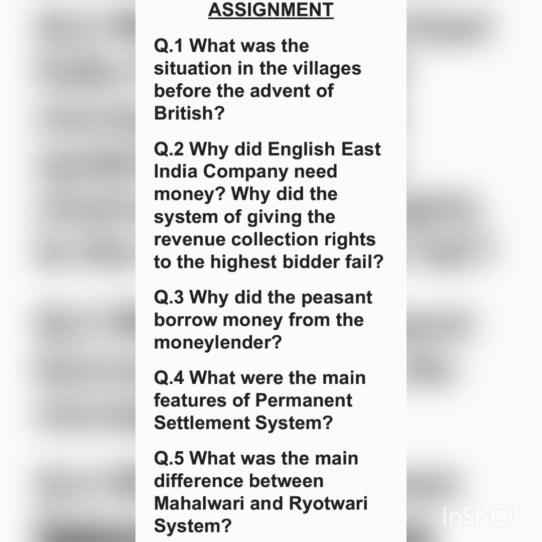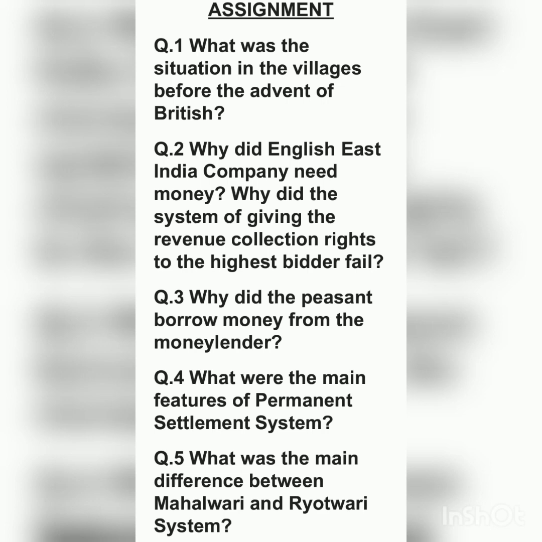Now see, question number 1 is, what was the situation in the villages before the advent of the British? In the first introduction video, I have already told you that villages at that time were self-sufficient units. Whatever the needs of the villagers, all the things were produced in the village itself. You can go through the first part of this chapter's videos and you will get the answer. Next is, why did the English East India Company need money? What was the reason why the British East India Company was in need of money? What were their areas of work? That was also in the first part.